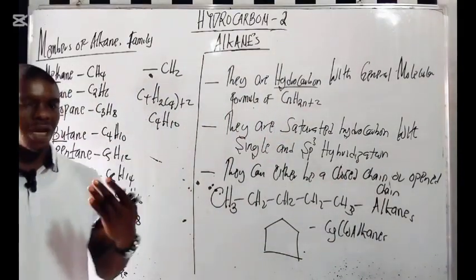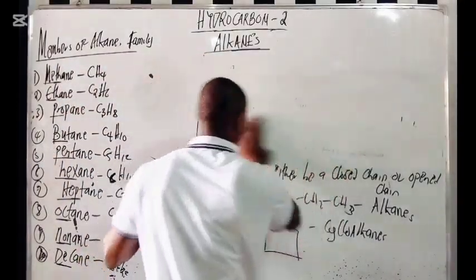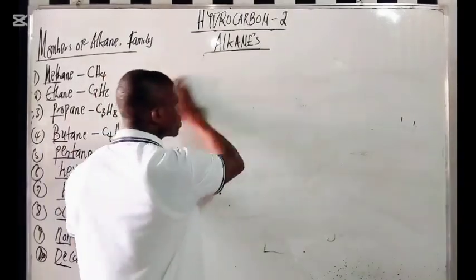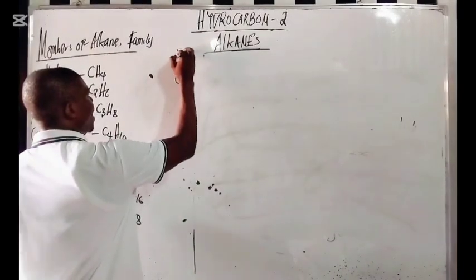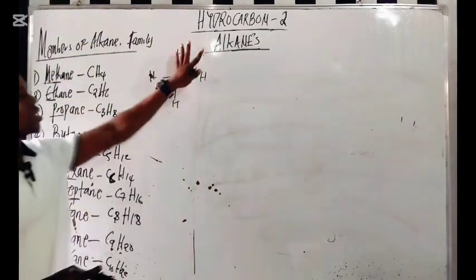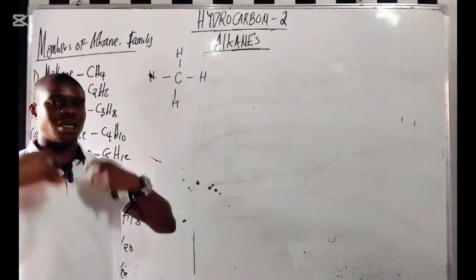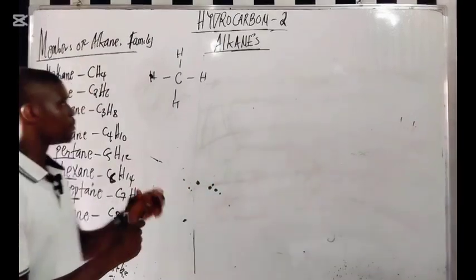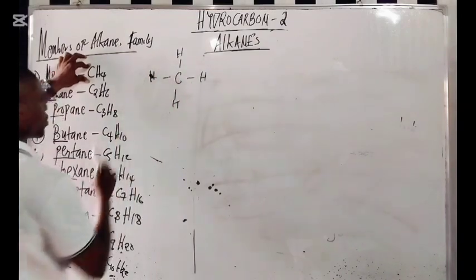Another thing, let's try and draw each of the structures so that we understand how these structures are being drawn. If you look at CH4 here, we have C, hydrogen, and hydrogen, right? So now this is called the fully displayed formula, because there are formulas in drawing molecular formula of organic compounds. Now this CH4 you're seeing here, that is a carbon atom with 4 hydrogen atoms. That is it.